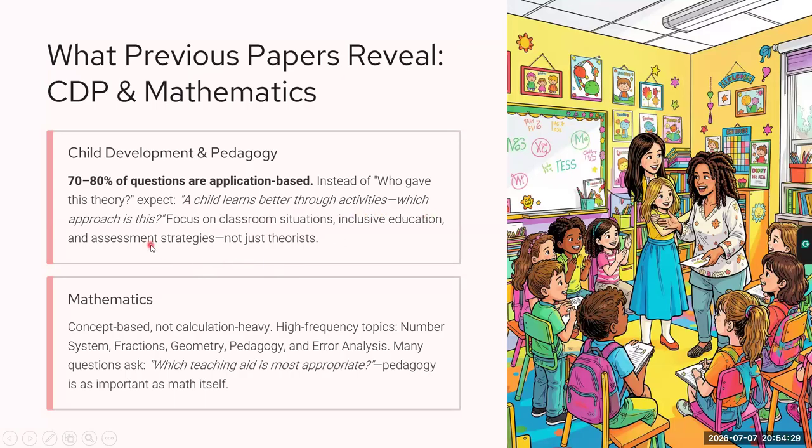Which approach is this? In CTET, they have not asked who gave this approach. They have asked that this is the classroom situation. Now tell me which approach is this. So you should focus on classroom situations. You should focus on the concept of the theories, not just who gave the theories. So earlier students used to memorize theorists. Today CTET asks classroom situations.